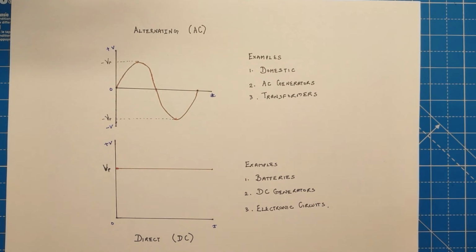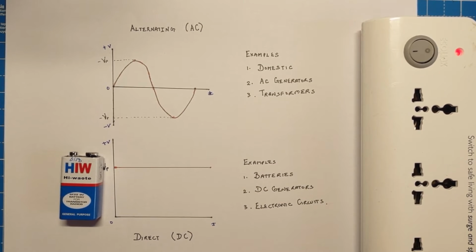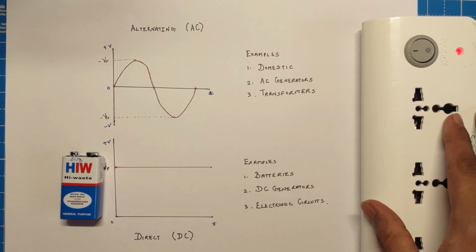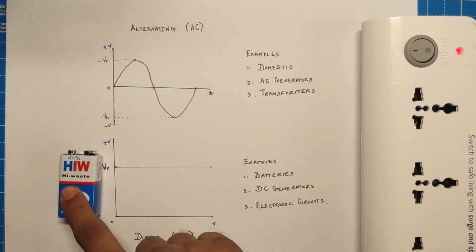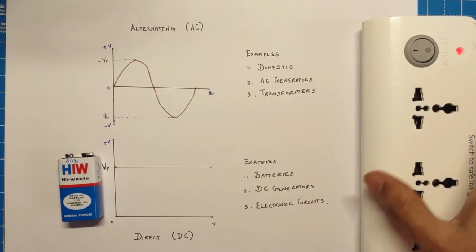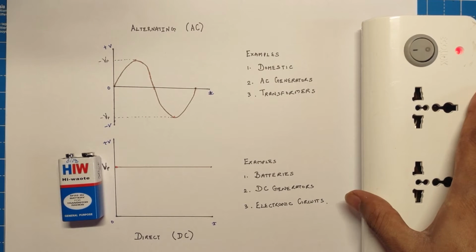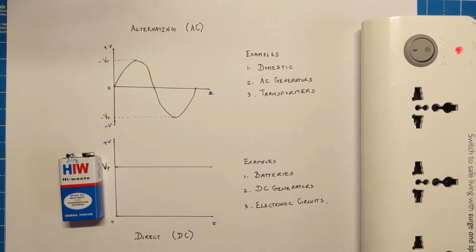So let's go ahead and see how to check or test voltage using a multimeter. Here you can see two voltage sources. This is a domestic voltage here, and this one is a battery voltage. So this is a DC source, and this is the AC source. Let's go ahead and test them with a multimeter to see what the voltage levels are.